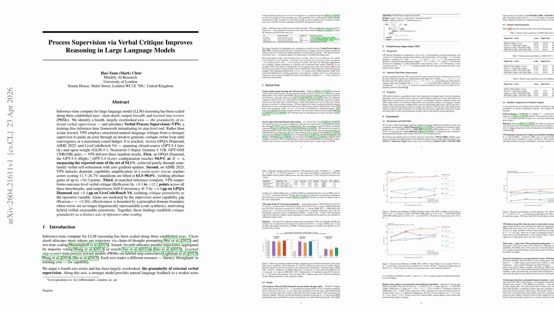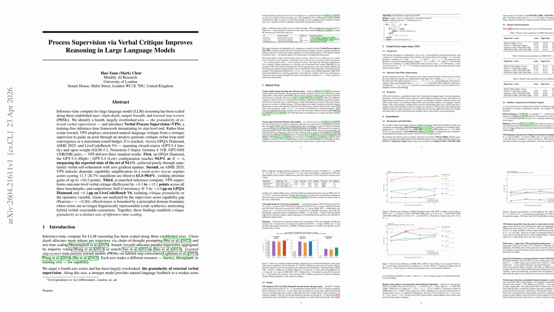A stronger supervisor LLM issues step-indexed natural language critiques over an actor's reasoning trace, and the actor regenerates while preserving steps marked correct. This replaces scalar outcome feedback, as in Reflexion, with dense process supervision without gradient updates or human labels. Across GPQA Diamond, AIME 2025, and LiveCodeBench v6, VPS is tested on closed and open model pairs including GPT-5.4 high with low, GLM-5.1 with Nemotron 3 Super, Gemma 4 31B with GPT-OSS 20B, and GPT-OSS 120B with GPT-OSS 20B.